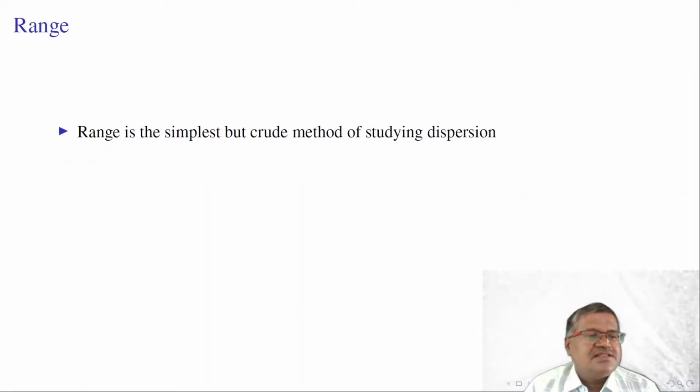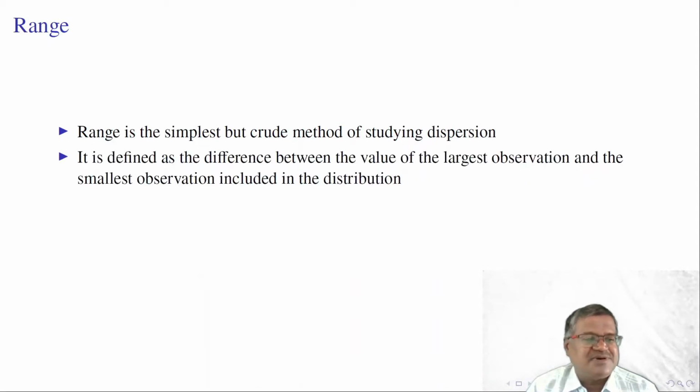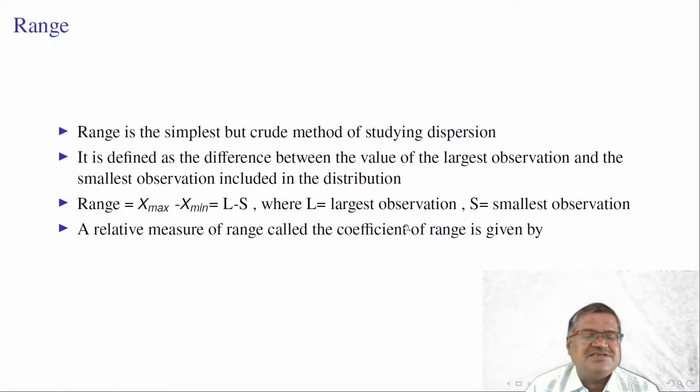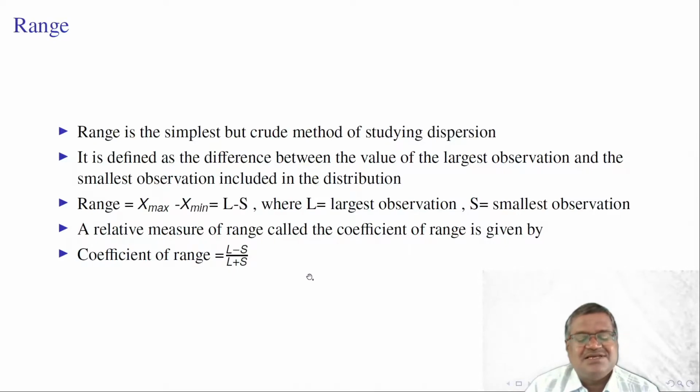Let us look at the first measure of dispersion, range. Range is the simplest but a crude measure of studying dispersion. It is defined as the difference between the value of the largest observation and the smallest observation included in the distribution. Here range is equal to x maximum minus x minimum, or largest minus smallest. The relative measure of range is called coefficient of range, given by coefficient of range is equal to largest minus smallest by largest plus smallest.